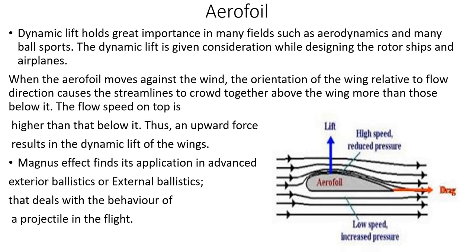Because of this difference in pressure, there will be an upward lift. Thus an upward force results in the dynamic lift of the wings. So the Magnus effect finds its application in advanced exterior ballistics or external ballistics, that deals with the behavior of a projectile in flight.